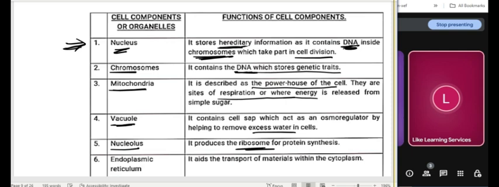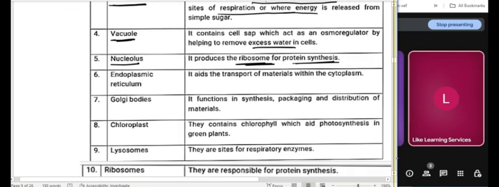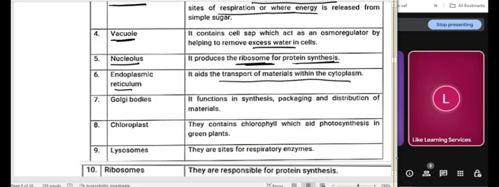It produces ribosomes. And what is the function of the ribosomes? To synthesize, build up protein. We'll talk more about that. I'm just telling you. There's also what we call endoplasmic reticulum. They transport materials within the cytoplasm. They are the things that carry materials around the cytoplasm.